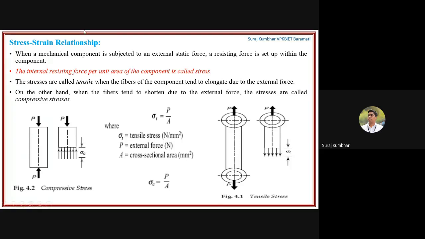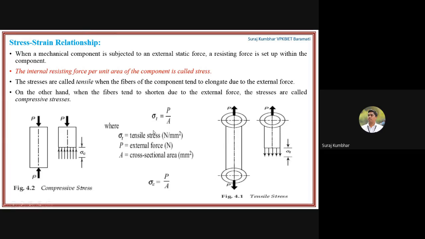So when a mechanical component is subjected to an external static force, a resisting force is set up within the component. When you apply any external static force, the material will itself resist that external force which is coming onto it. So that internal resisting force per unit area of the component is called stress.